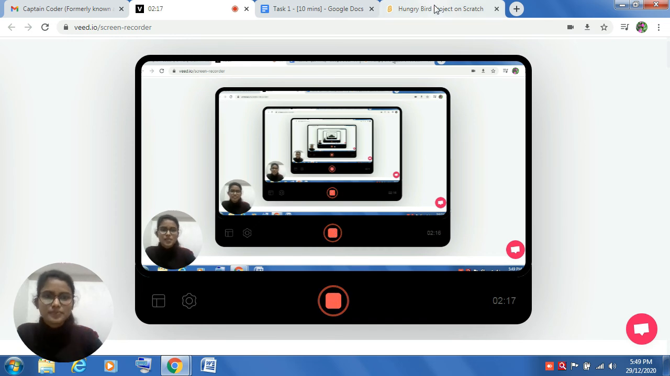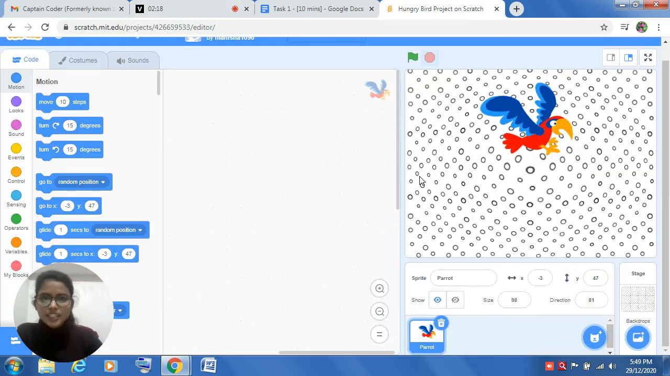Is this visible to everyone? Great. Now, this is called your Scratch platform. This whole platform is called the Scratch platform. This is the platform where you could animate your own stories, you could make your games, and also make your cartoon characters.